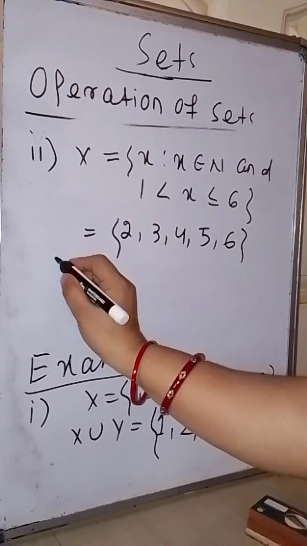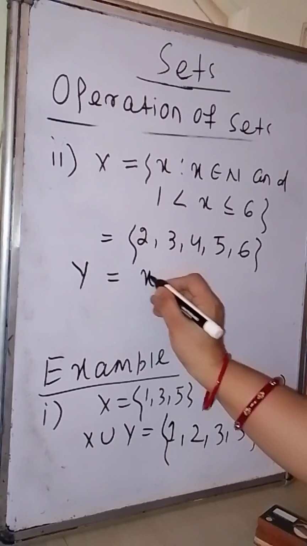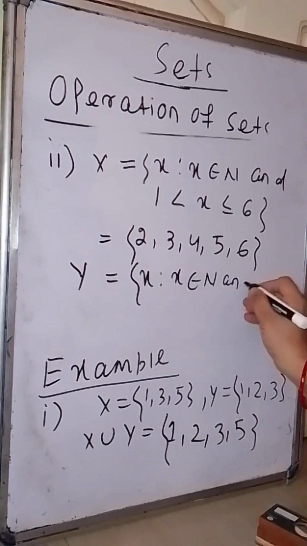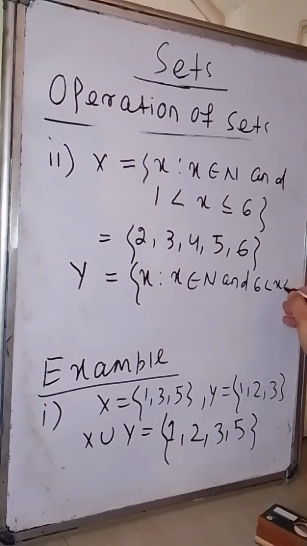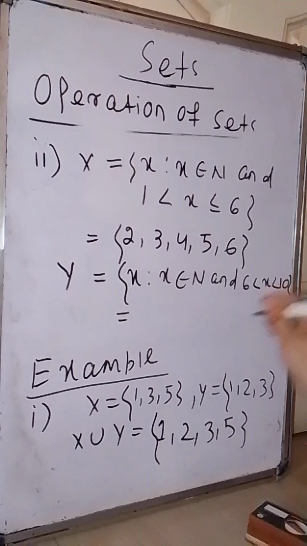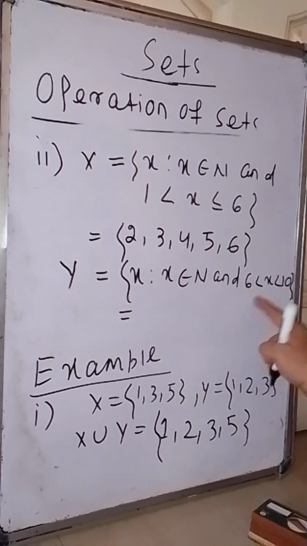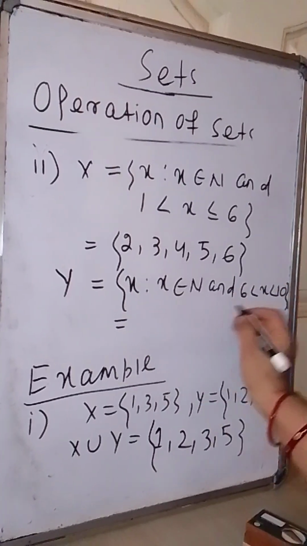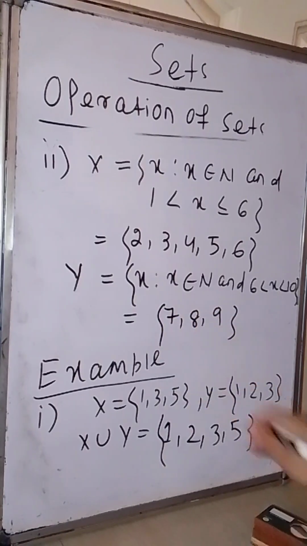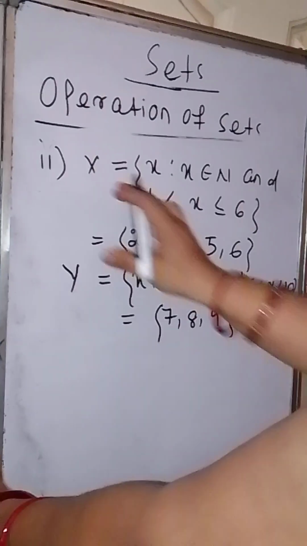Then suppose another set is Y. Y is the set of all elements x such that x belongs to N and 6 less than x less than 10. So what are the elements between 6 and 10? x is a natural number between 6 and 10. 6 and 10 are not included because it is strictly less than. So the elements are 7, 8, 9. Now find the union of these two sets, union of X and Y.